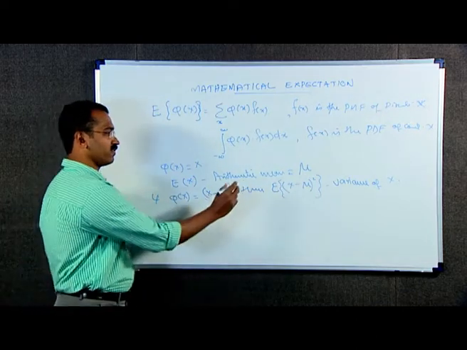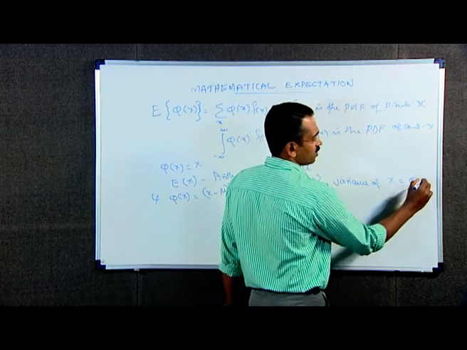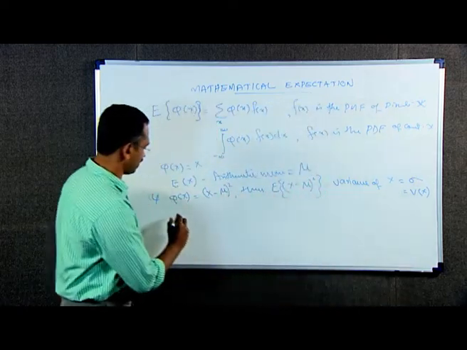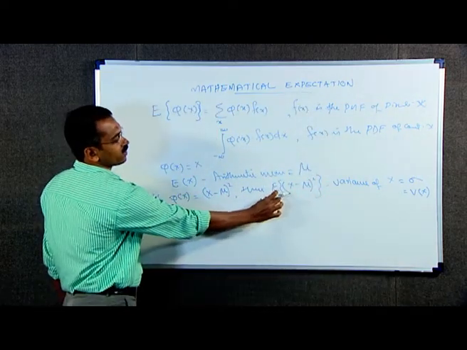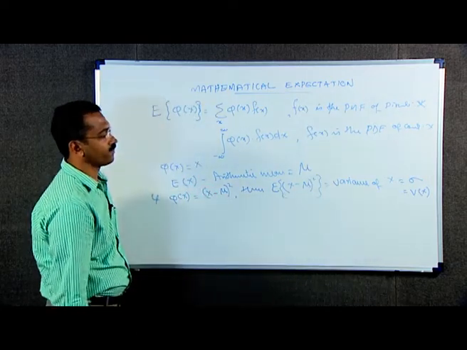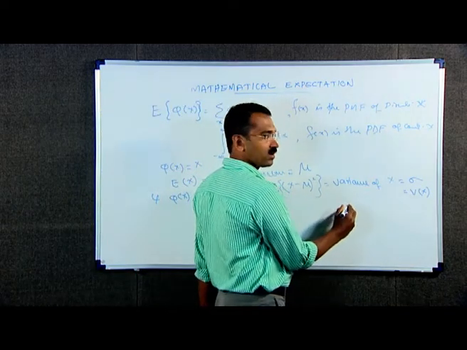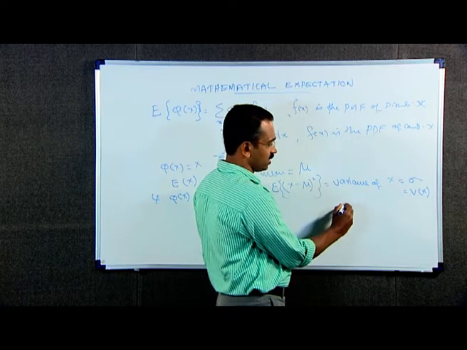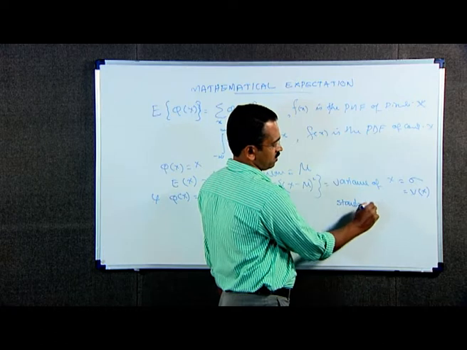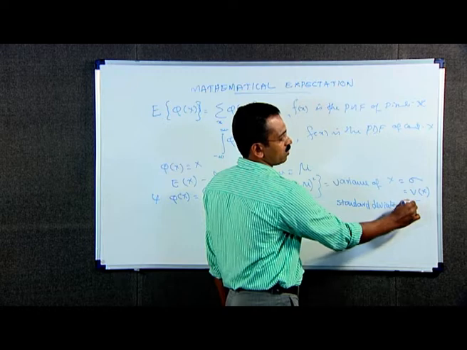That is, variance of x is denoted by sigma square or V of x. Variance of x is expectation of x minus mu the whole square. The positive square root of variance of x is known as the standard deviation.